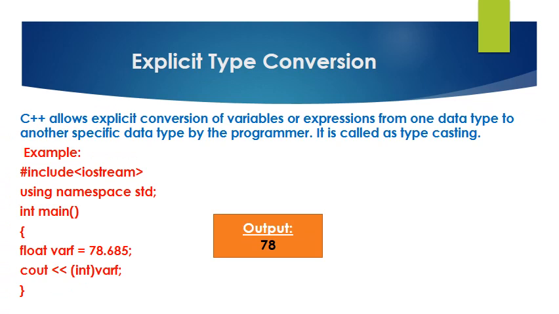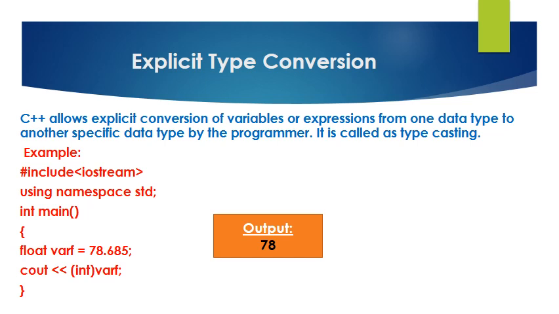Next, explicit conversion. C++ allows explicit conversion of variables or expressions from one data type to another specific data type by the programmer. It is called typecasting. So, it is a user-defined conversion. Here, the user can typecast the result to make it of a particular data type.